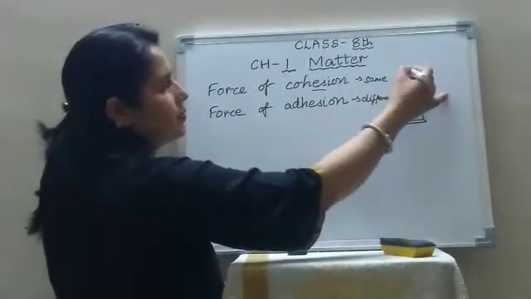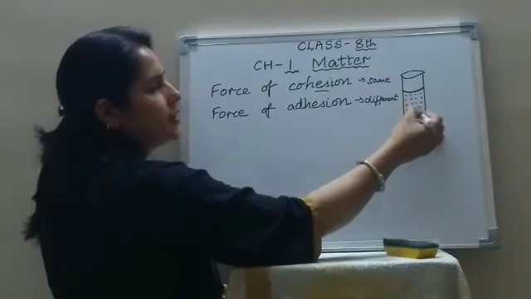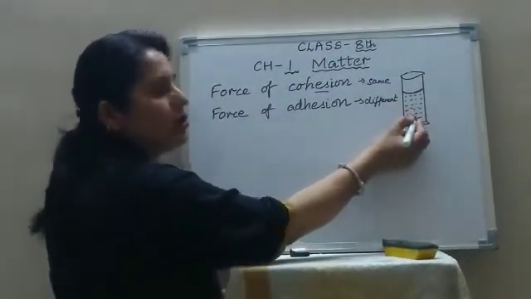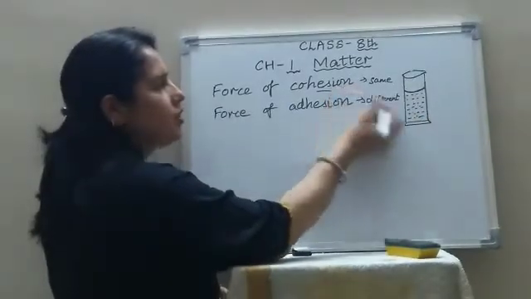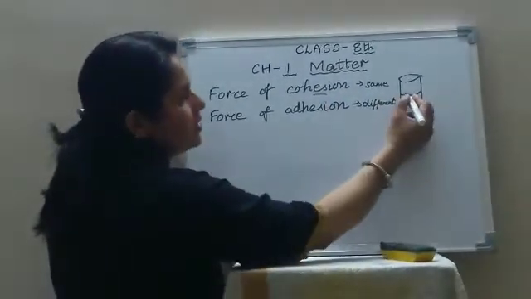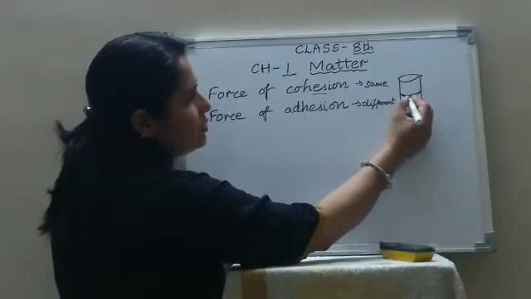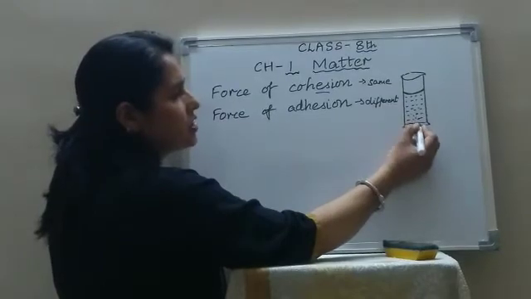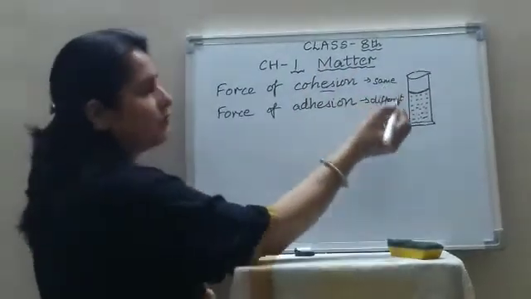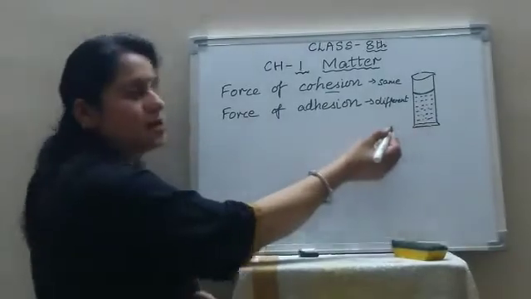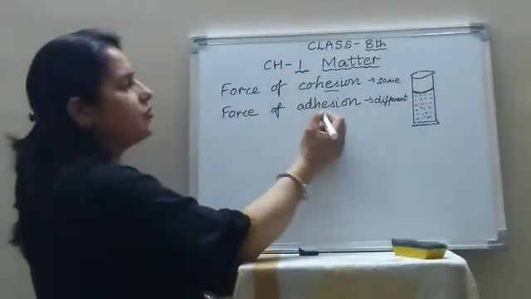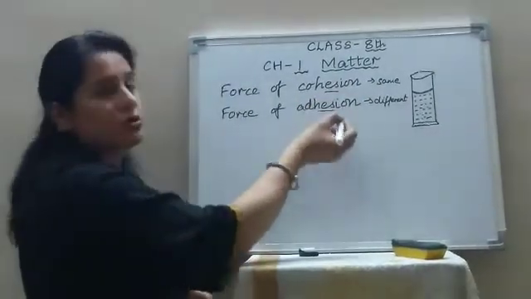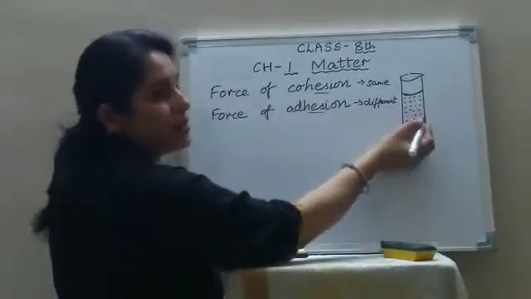For example, suppose this is a beaker and water is filled in the beaker. The force of attraction between the water molecules is called the force of cohesion. Now as you can see, the water molecules stick to the glass walls also. So the intermolecular force of attraction between the water molecules and the glass molecules is known as the force of adhesion. Now these forces are also responsible for the surface tension.